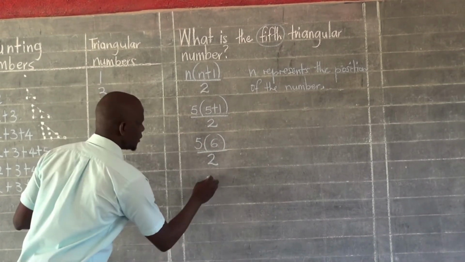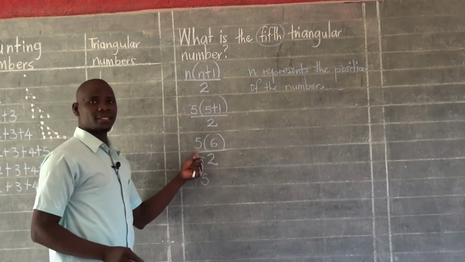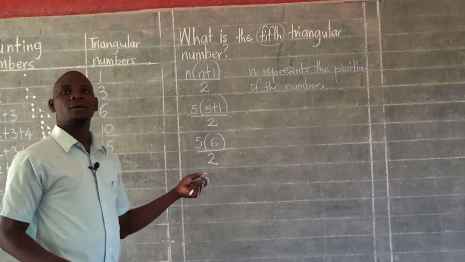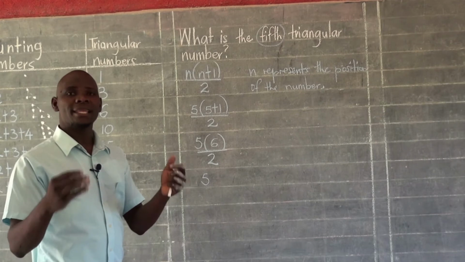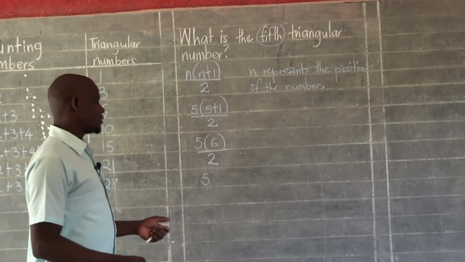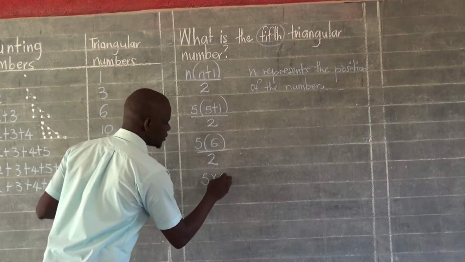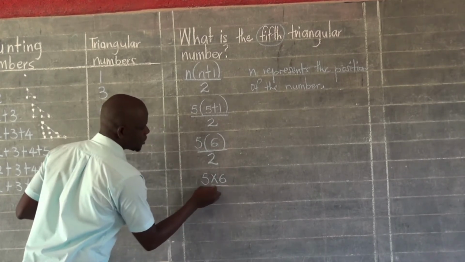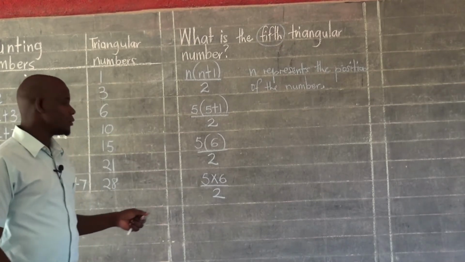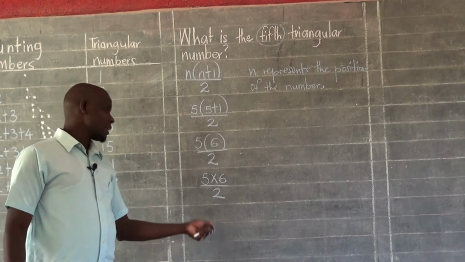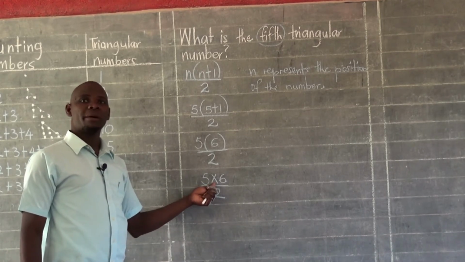When we are eliminating the brackets, we have to multiply whatever term is outside the brackets by the term inside the bracket. So we are going to say 5, which is outside, times 6, which is inside, all that divided by 2. So the brackets have disappeared and have been replaced by the multiplication operation.